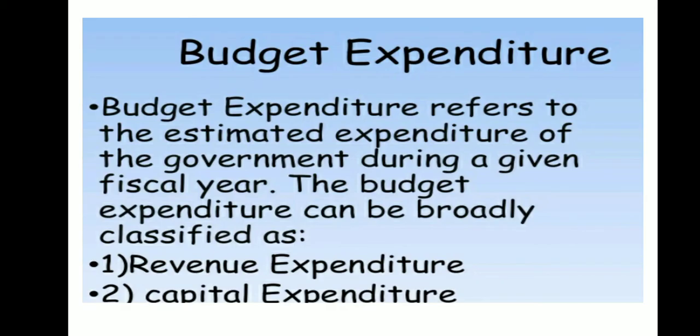Now let us quickly revise what is budget expenditure. Budget expenditure refers to an estimated expenditure of government during a given fiscal year. The budget expenditure can be broadly classified into two: revenue expenditure and capital expenditure.